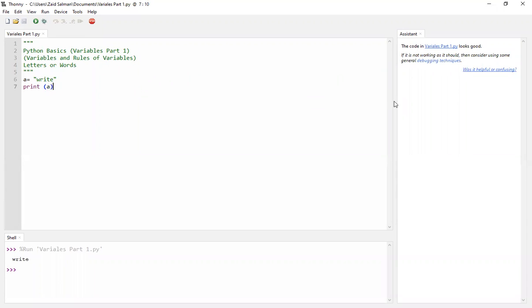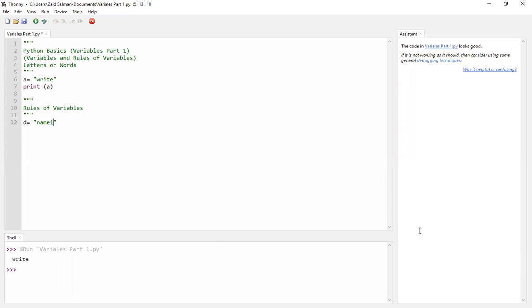So let's move to the rules of variables. I've put 3 quotation marks on 2 lines, and I'll write rules of variables, and give a gap here so that it makes sense. So what are the rules of variables? Let's say I want to make a variable, so I write d is equal to, as long as it's between quotation marks,